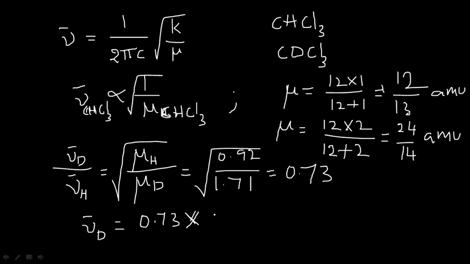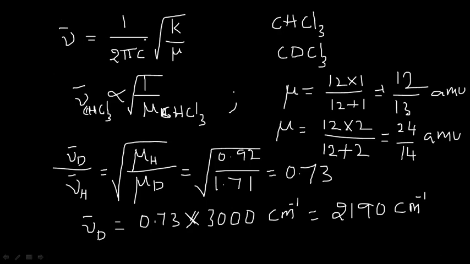It is given in the problem as 3000 centimeter inverse. When you simplify this value, you will get 2190 centimeter inverse.